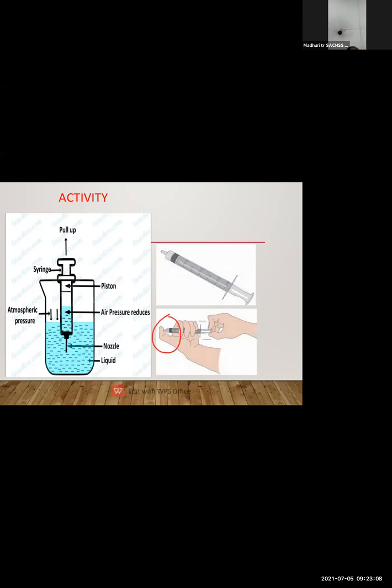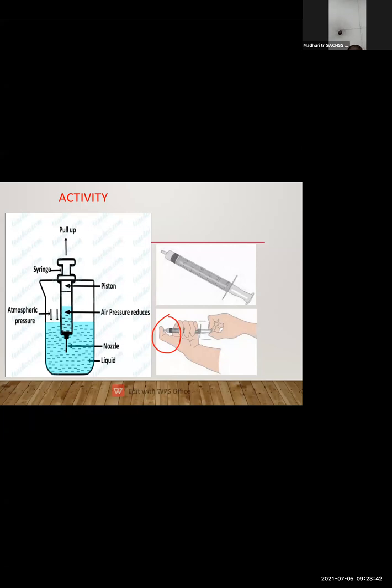Here at the tip of the piston, you have to keep your thumb tightly, and you have to pull the piston towards yourself. So what will happen? On pulling the piston with the inlet of the syringe closed, it will be very difficult to pull the syringe backside. Why? Because there is no place for air to move into the syringe.